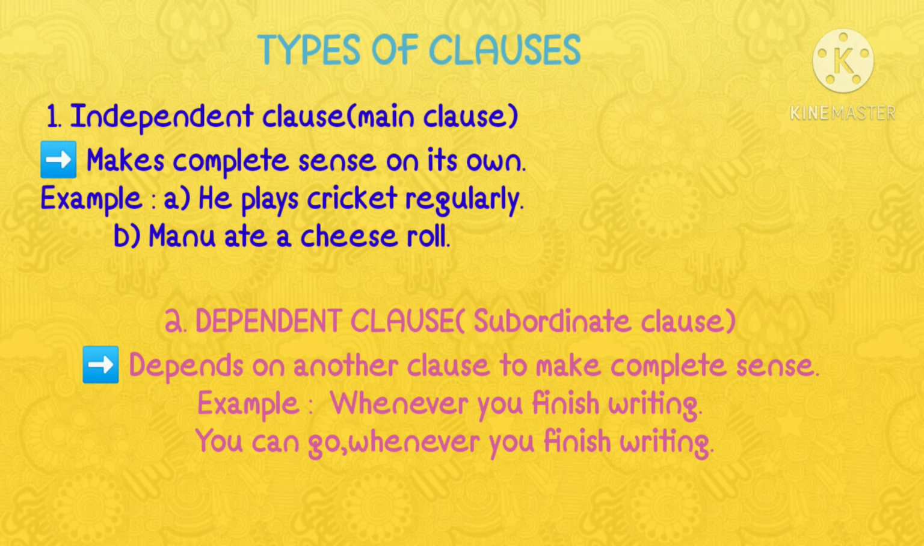Let us try to sum up the clauses. Independent clause is also called the main clause. Dependent clause is also called the subordinate clause. An independent clause makes complete sense on its own, whereas a dependent clause depends on another clause to make complete sense. Okay, you understand the types of clauses.